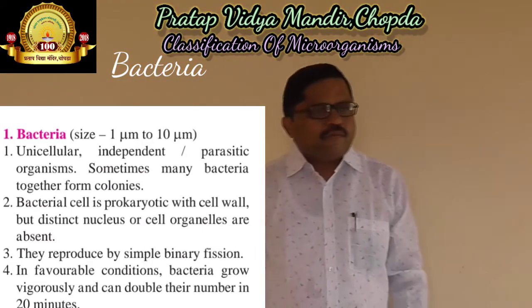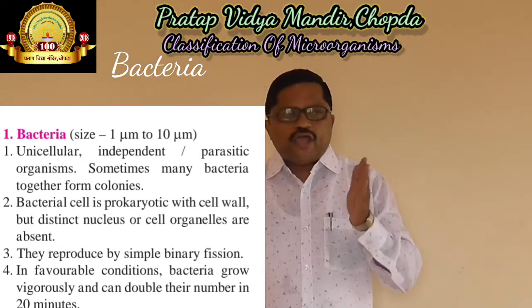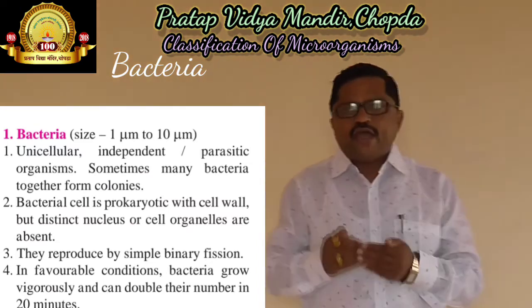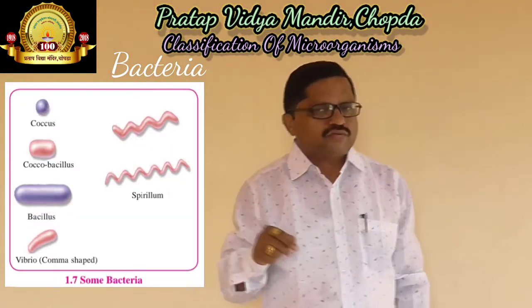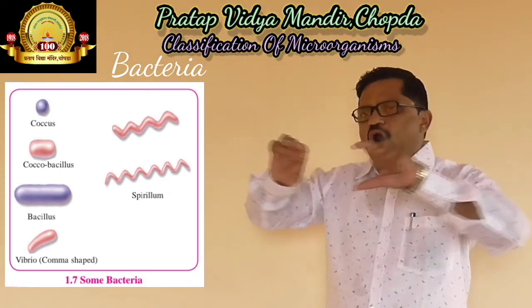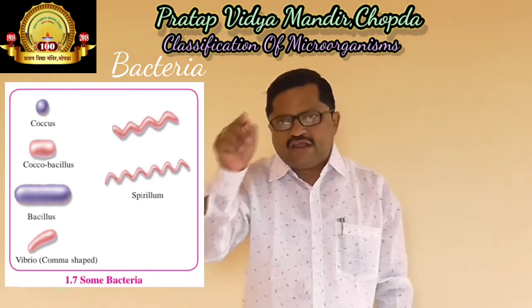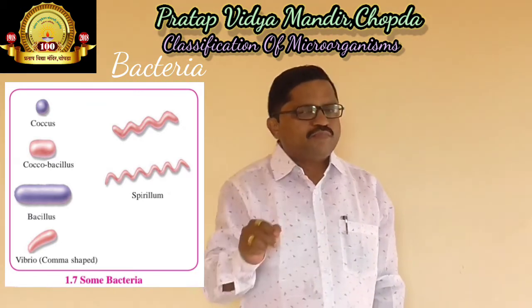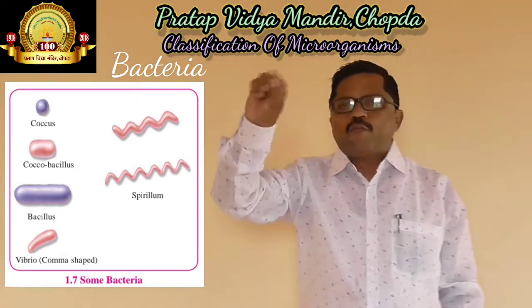Dear friends, bacteria are present in different shapes. According to their shapes, some are like a circle and are called cocci. Some are rod-shaped bacteria. Some are spiral bacteria, which means their shape is just like a spring. And some are comma-shaped.